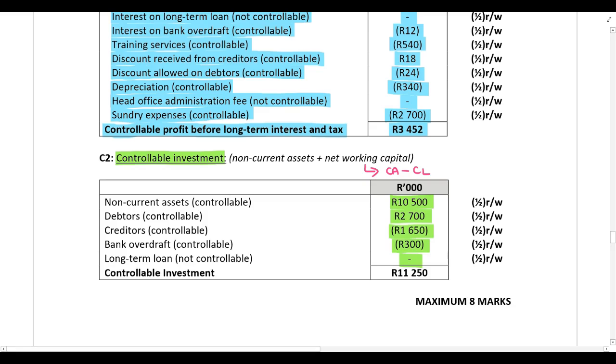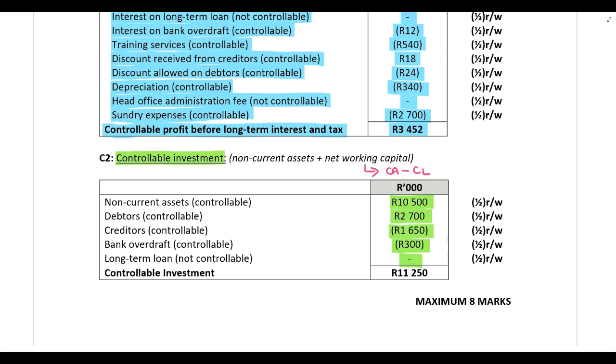Now guys, normally in questions you're not given the level of detail that I've given you in this question. So sometimes it's difficult to determine what's controllable and what's not controllable. If you are not told anything, it's safe to assume that non-current assets, so capital investment decisions, are under the control of the divisional manager, and current assets and current liabilities are also under their control. It's also safe to assume that long-term loans or any financing arrangements are done by head office. So even if you were not given this information, it's safe to assume that you always calculate the controllable investments by taking non-current assets and then adding net working capital, which is your current assets minus your current liabilities.